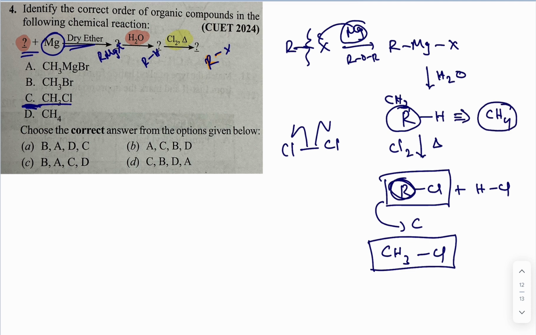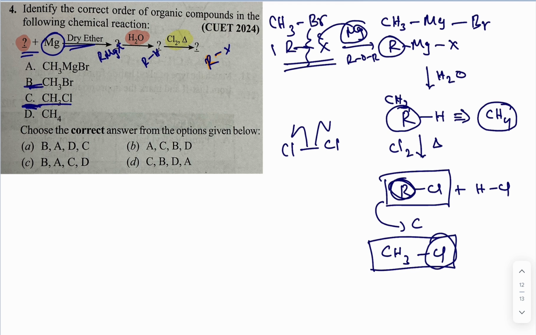If it is CH4, then what is the pre-step of the Grignard reagent? Definitely this R group can be methyl magnesium. What about the halide? Finally I got the chloride, so with the bromine compound B, it must be the answer for this one. What about the reactant, the initial substrate? Definitely it's from methyl bromide. So compound B is the correct one.